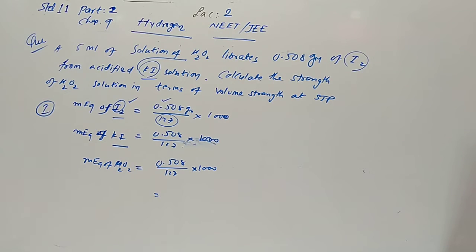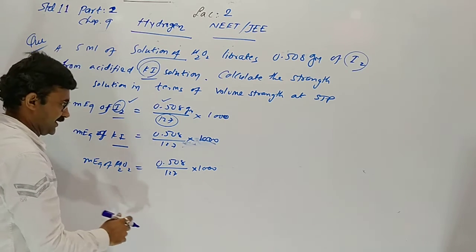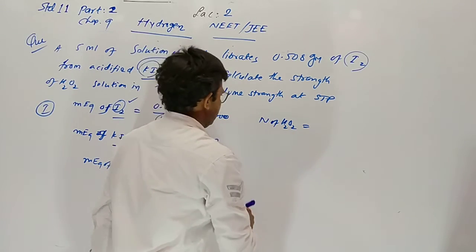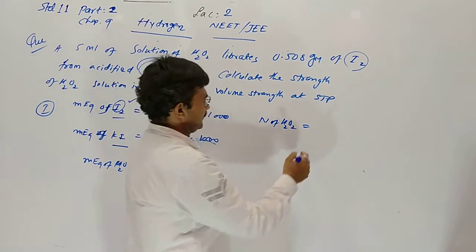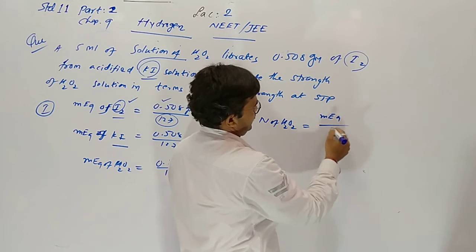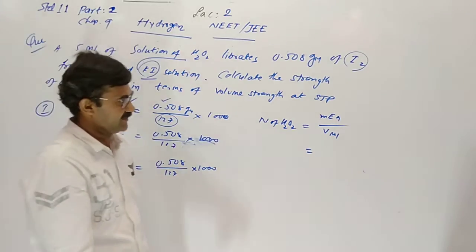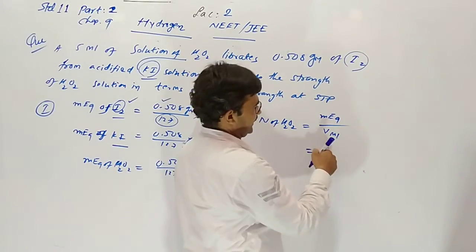So now the normality of hydrogen peroxide from milli equivalent: milli equivalent divided by volume in milliliter. If equivalent is given, then divide by liter.